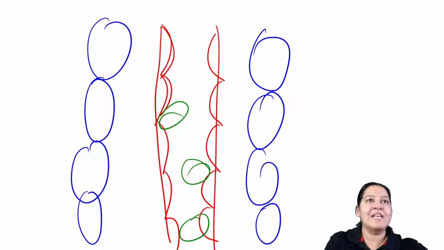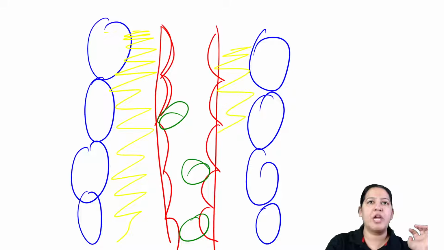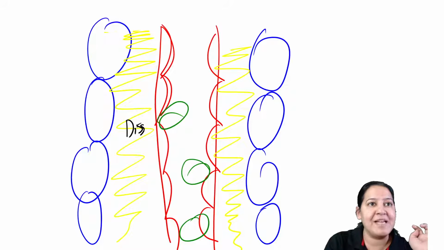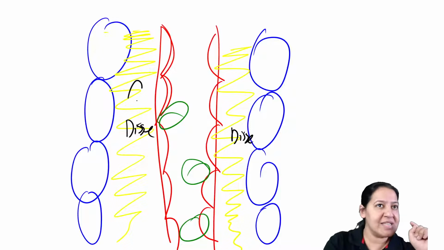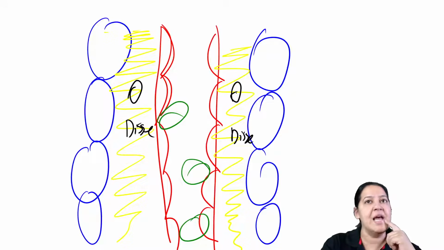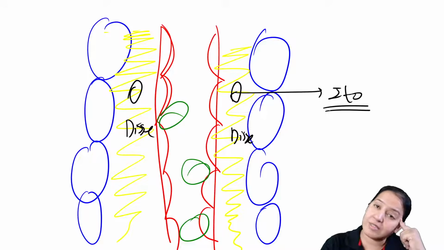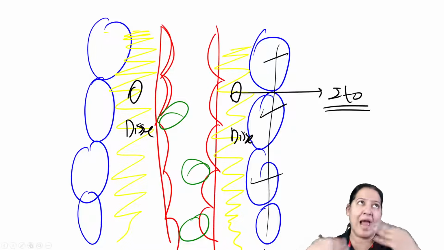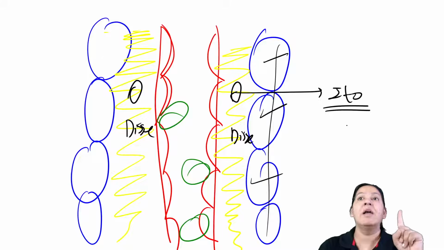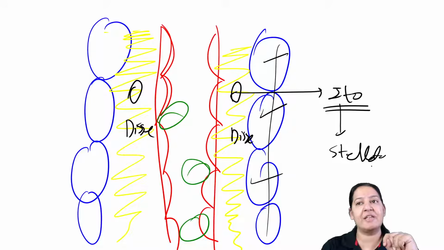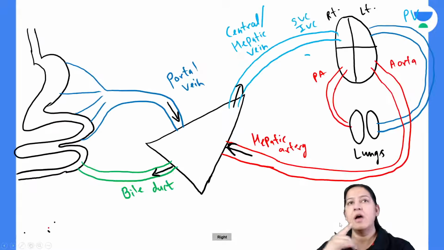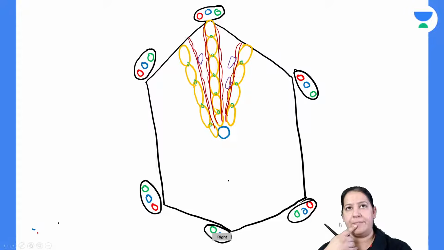There is a space between the trabeculae and the sinusoid. I'm talking about this space. This space is known as the space of Disse. The space of Disse contains a special cell, the Ito cell. This cell is most important for causing cirrhosis in the liver. When hepatocytes are injured for any reason, due to alcohol, iron, copper, the Ito cell converts into a stellate cell and starts forming collagen, and that collagen results in cirrhosis. Okay, that became too detailed. Leave it, don't worry. That is what I wanted to tell you here.